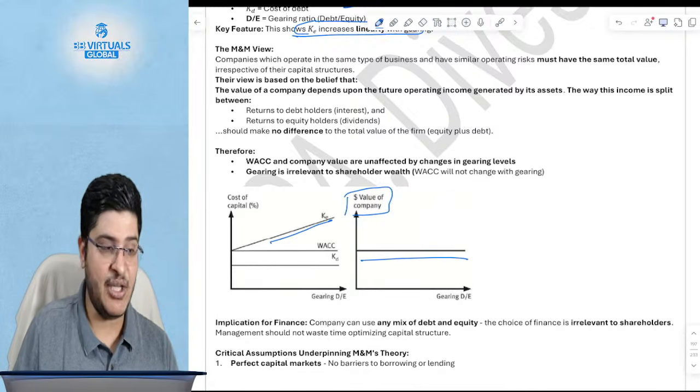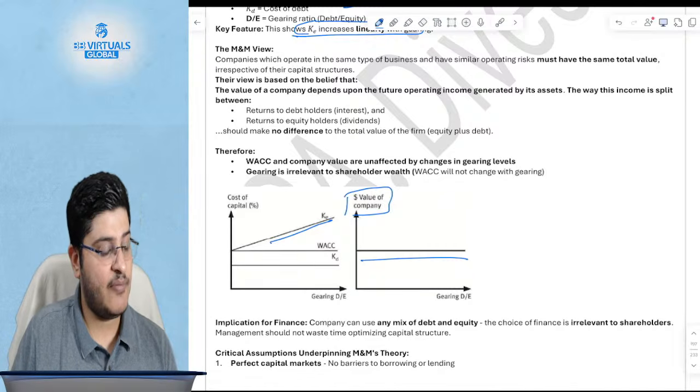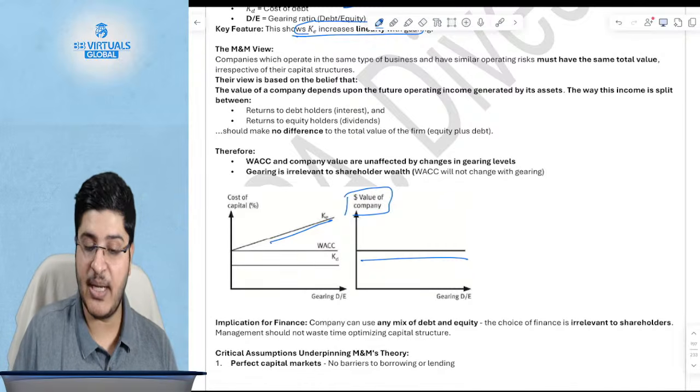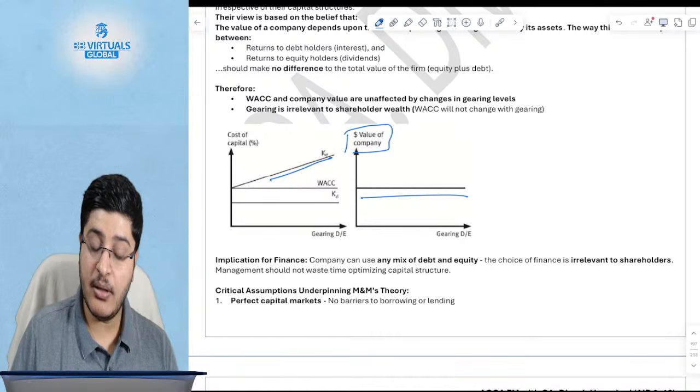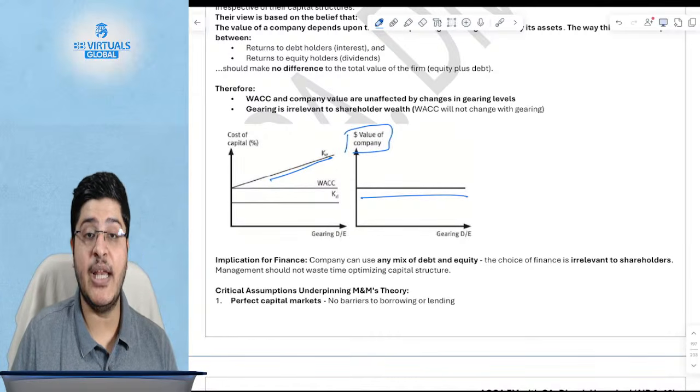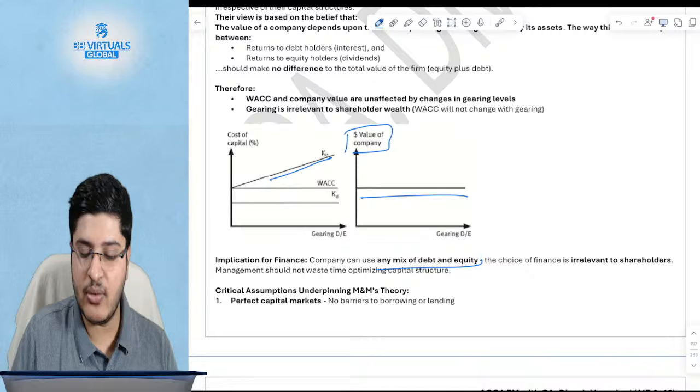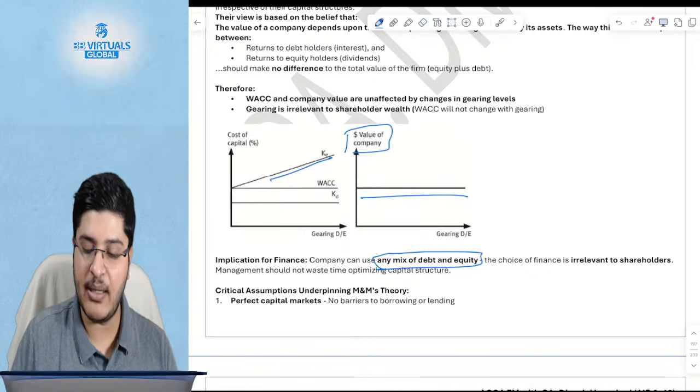Okay, so the implication for finance is "superb". I think a few of you have replied superb. I'm glad some of you remember. So the implication for finance of the Modigliani-Miller no taxation theory is that you can use any mix of debt and equity, it does not matter, it is irrelevant.